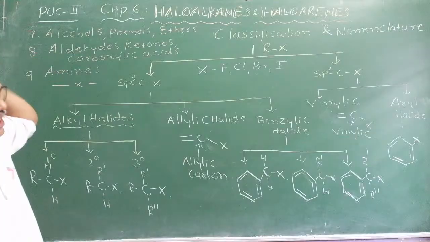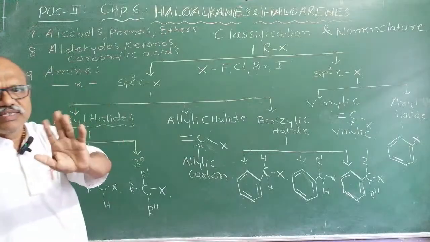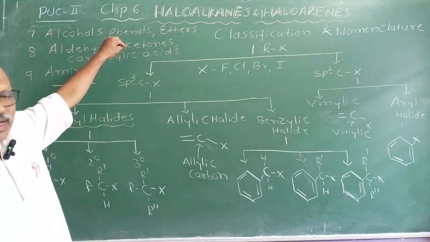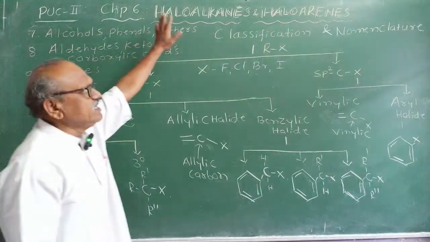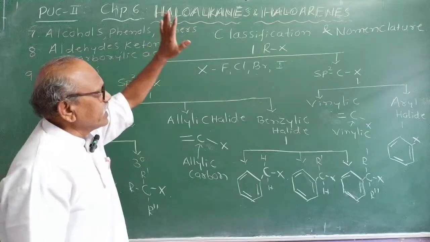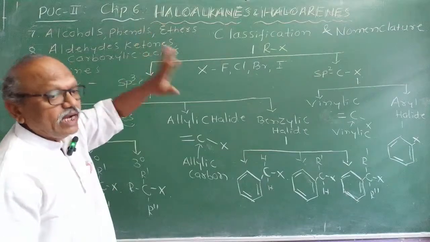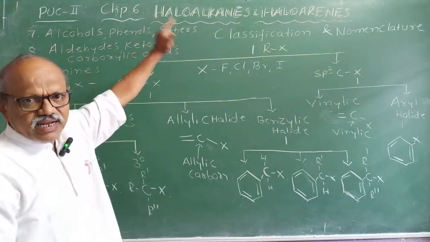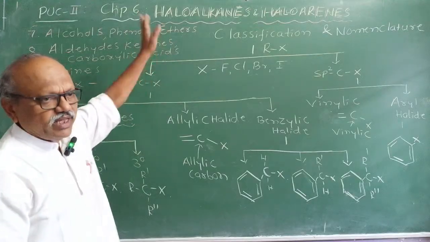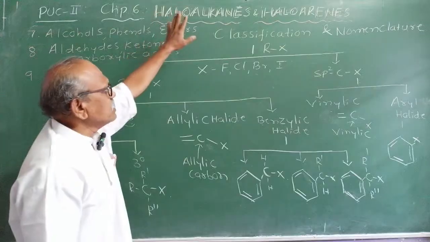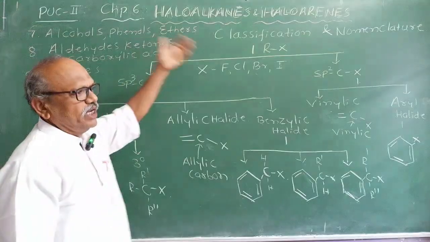See, there are millions of organic compounds. Study of all organic compounds is not necessary. If you study 1 or 2 examples, all of them will behave similarly. Therefore, the study of organic chemistry is made easy by classifying them into some families. In 11th standard, you studied only hydrocarbons: alkanes, alkenes, alkynes. In second PU, you are learning derivatives of the hydrocarbons. That is what is organic chemistry. They are classified into families, and all these families have common names and IUPAC names.